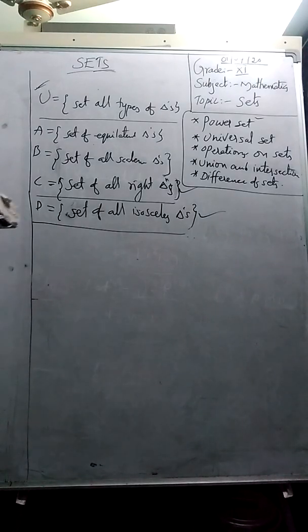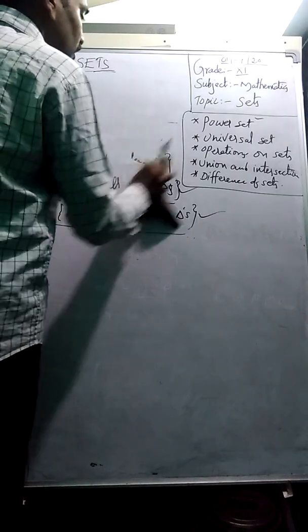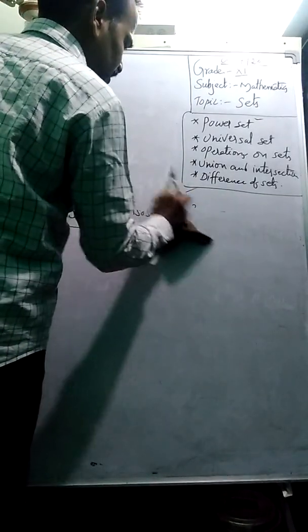And we already discussed the power set in the previous class, students, so once again I briefly explained. The universal set is over. What is the meaning of a universal set? You people have understood. So let us now discuss operations on sets.